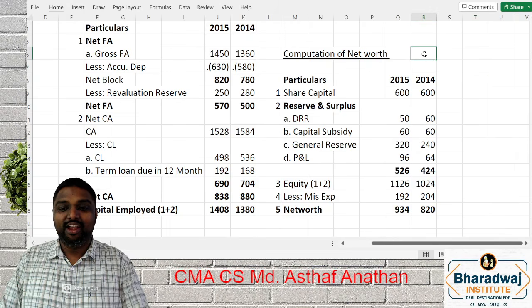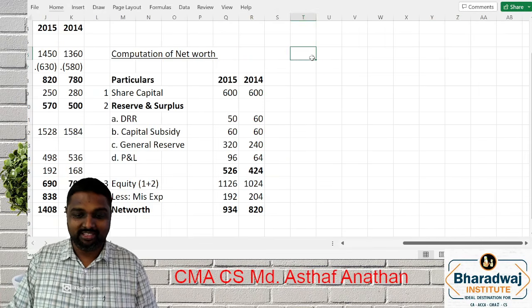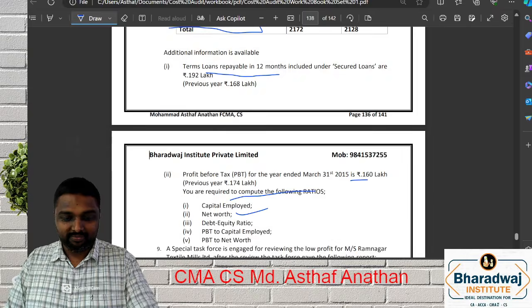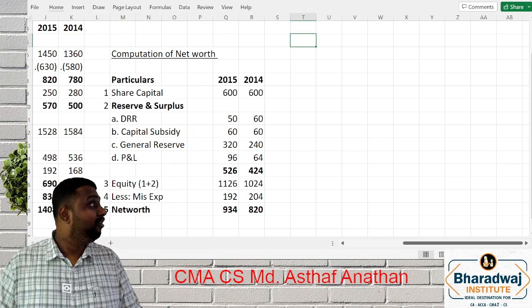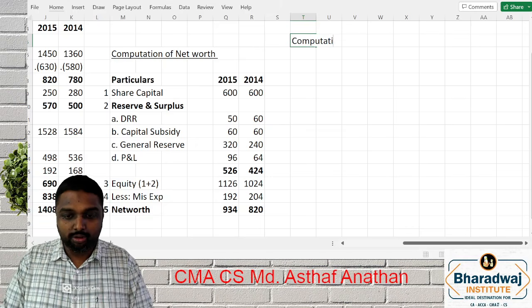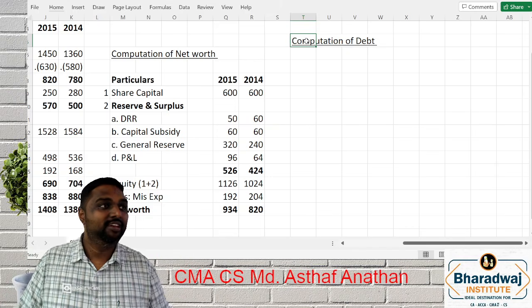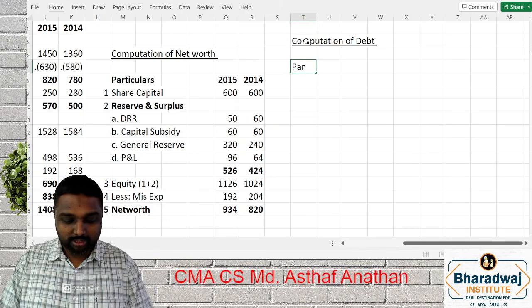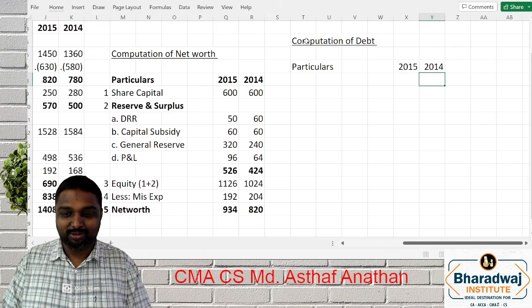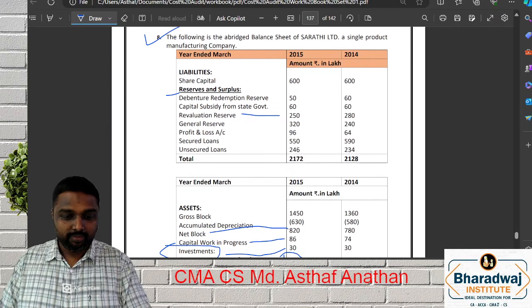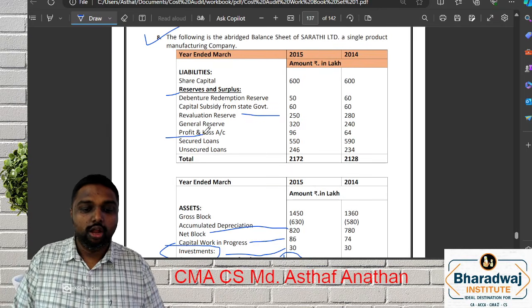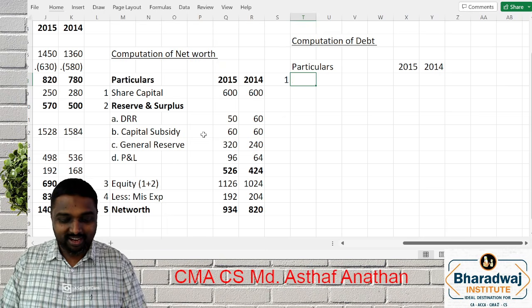Yes. Now what we will proceed, my dear friends. Next, they are asking the debt equity ratio. Equity we already know. Now we have to go for debt. So, computation of debt. Debt means, as you have already learned, long-term debt only. So we will compute. We have 2 years, 2015 and 2014. Let's see which items will come under debt. See, here the first item is secured loan.